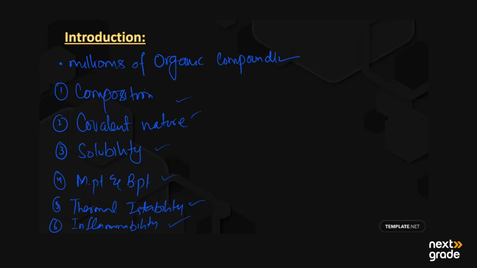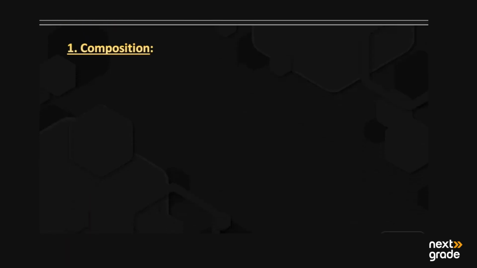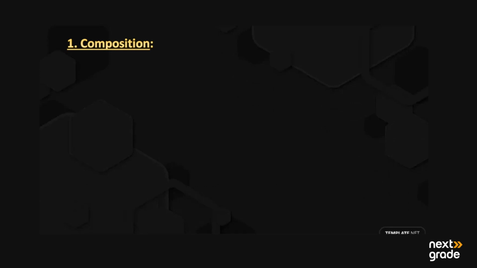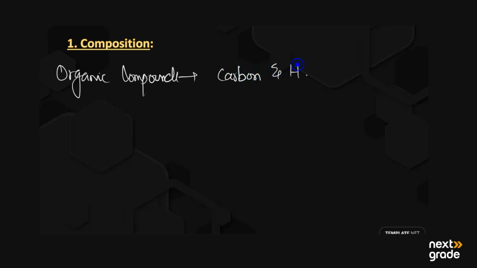So let's have a look at the first one. This is the composition. So what is the composition of the organic compounds? Basically, the organic compounds consist mainly of carbon and hydrogen atoms. So they are having carbon and hydrogen atoms.